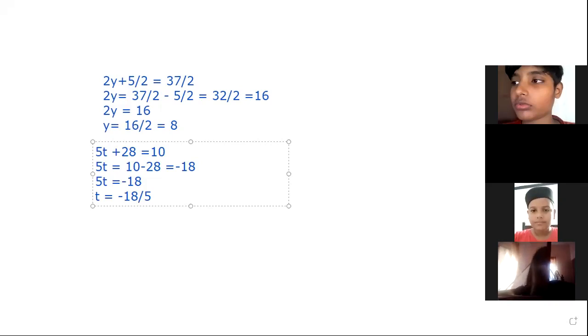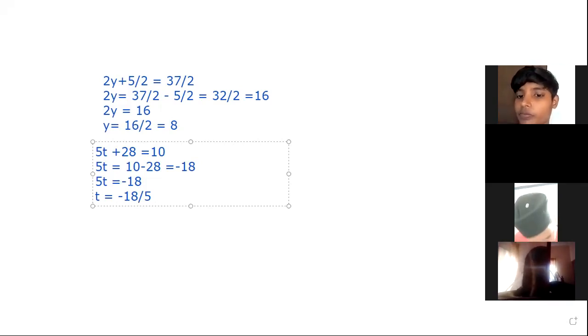Are 18 and 5 both multiples of any particular number? No. So the value of t is minus 18 by 5 itself. So the solution of the equation 5t plus 28 is equal to 10 is t equal to minus 18 by 5.